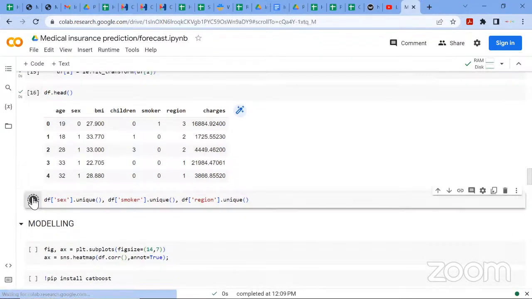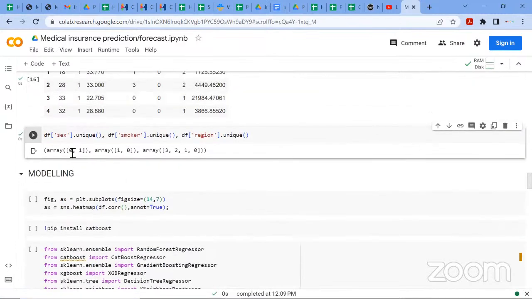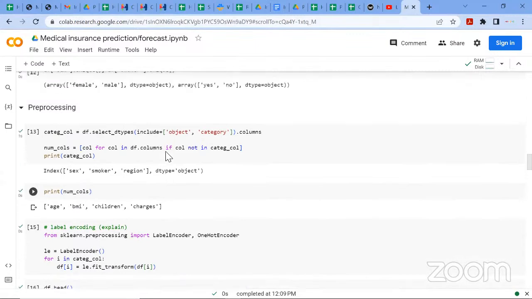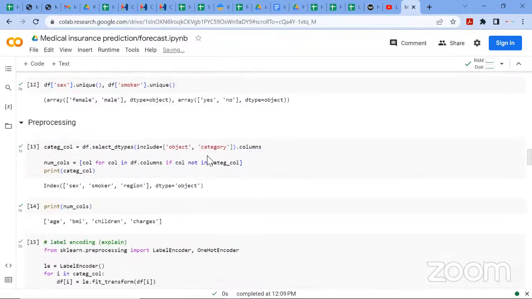So let's just run this code again to see. Okay, if you notice the sex, female was 0, male 1, smoker, yes, no, 1, 0. Then for here in the region column, if I go back and see, southwest, southeast, northwest, northeast, it's presented as 3, 2, 1, 0.